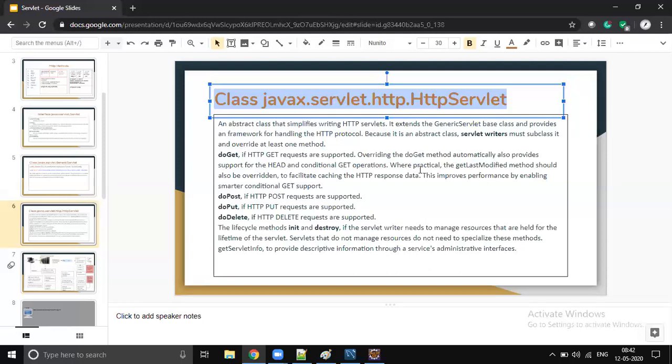JSF also has some servlet, I don't remember the exact name. So there is no exception for anybody, whether it's a developer or a framework. Whoever wants to use the servlet API has to write at least one servlet class, which is a child of HttpServlet. So this is all about the API.